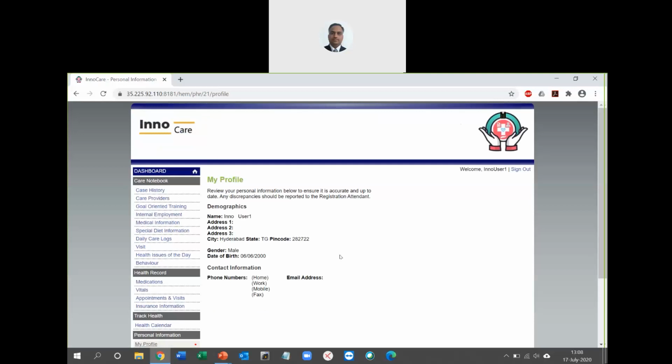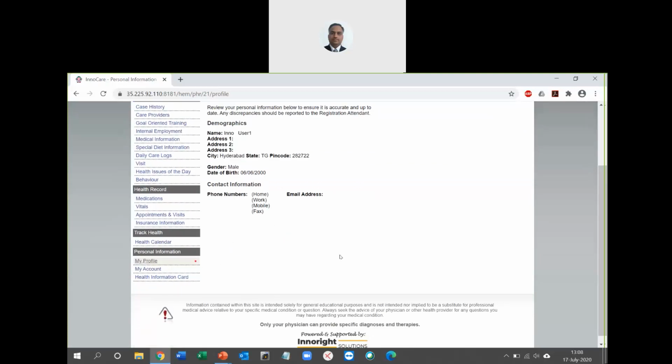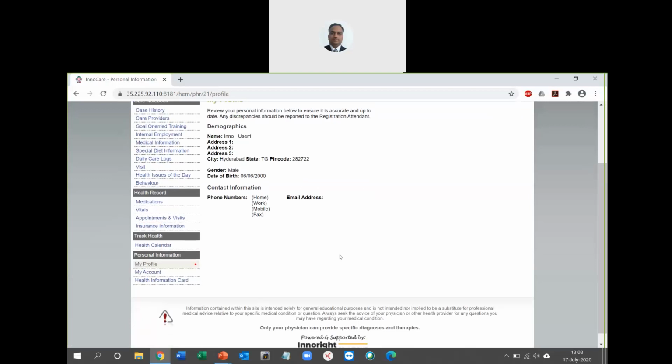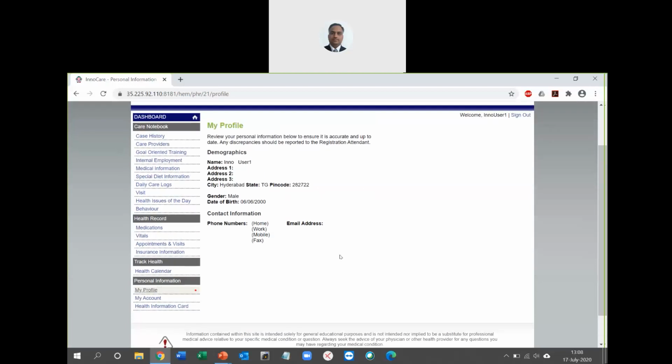So my demographics like my name, address, my gender, date of birth, and phone numbers, email address, everything, whatever I might have given to the admin at the time of creation of my user ID, that information will be shown here. Next one is my account, which will help you to change your password.